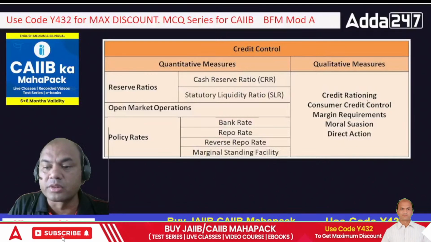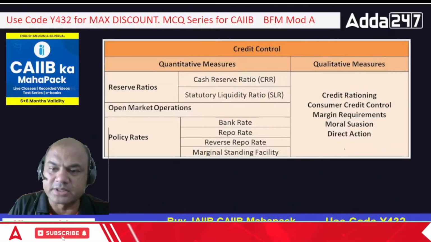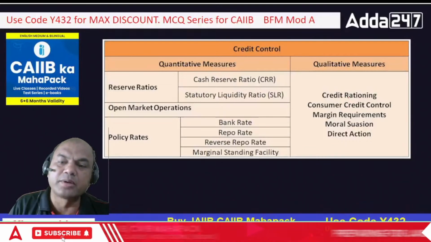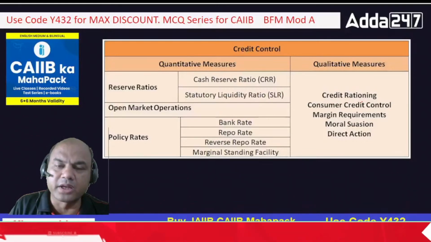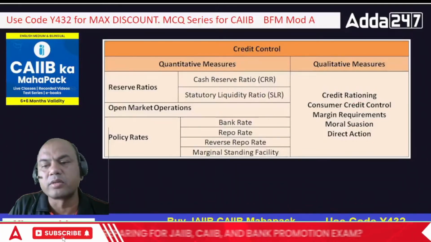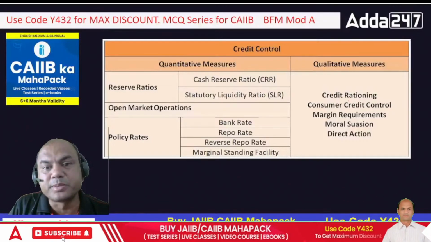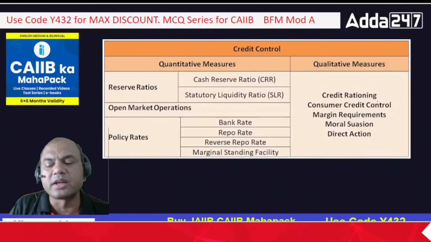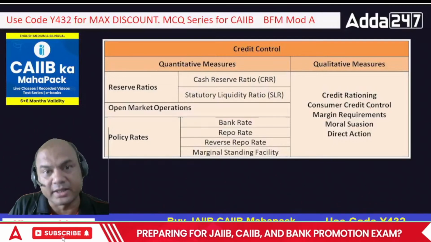Consumer credit control. What does this mean? See here, there are 5 measures, and the questions are also based on those only. I'll be discussing each one. Consumer credit control means we are controlling the way a human being, a common person, spends. When you solve the questions, you'll understand this better. Margin requirements. What are the margin requirements for the banks?